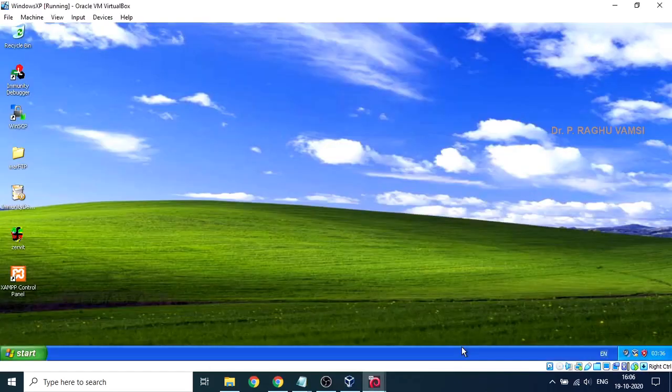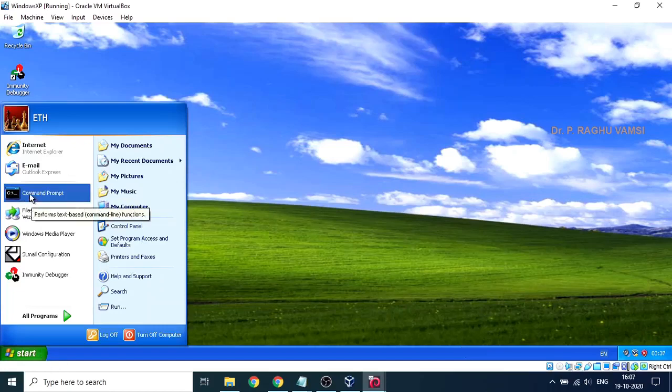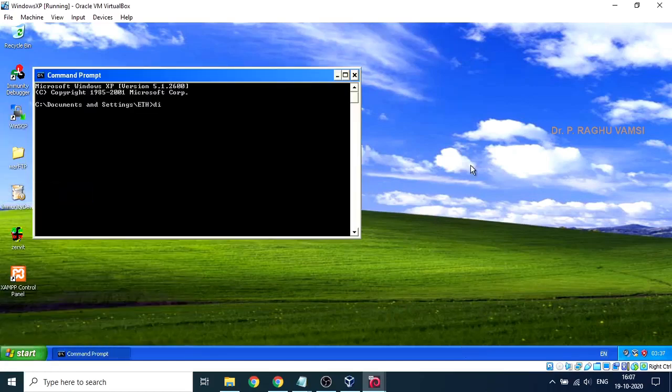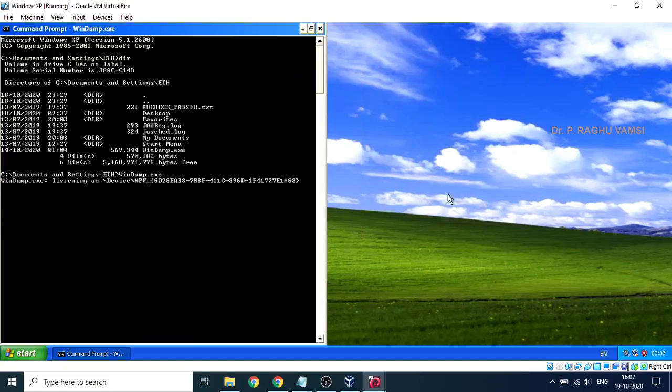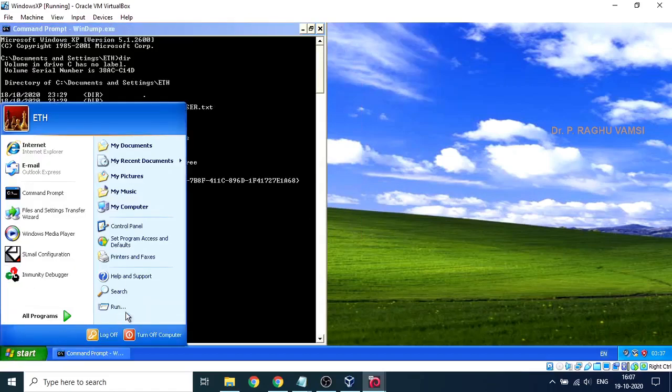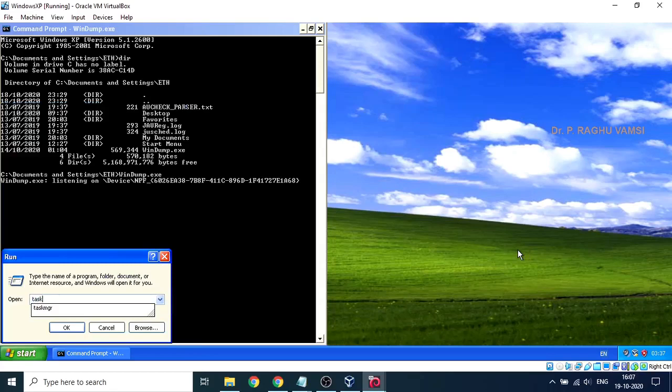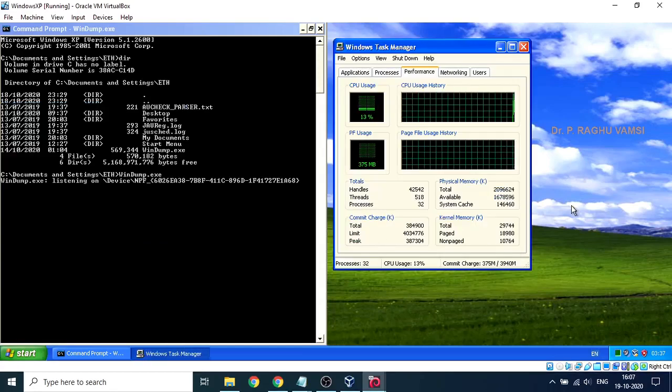On Windows 7, what we are supposed to do now is run WinDump. I have placed WinDump here, so now we'll run it. This WinDump will listen to the network interface and identify all the packets. At the same time, you also open the Task Manager, taskmgr. Now look here, currently the CPU usage is 8%, 18%, 2%, like that.